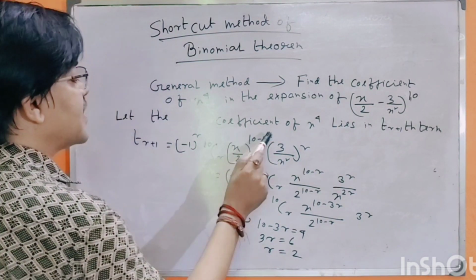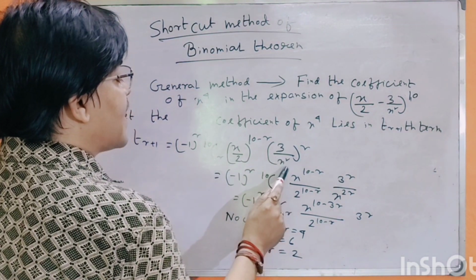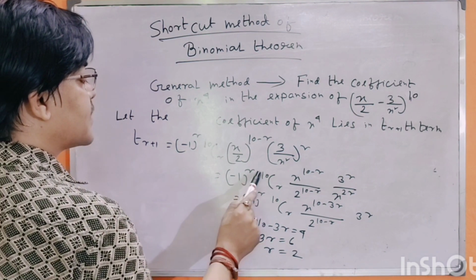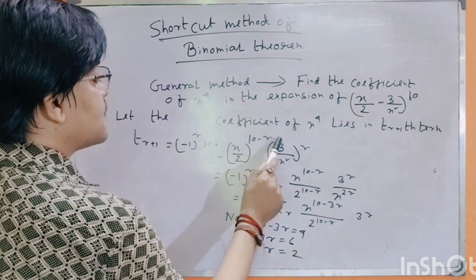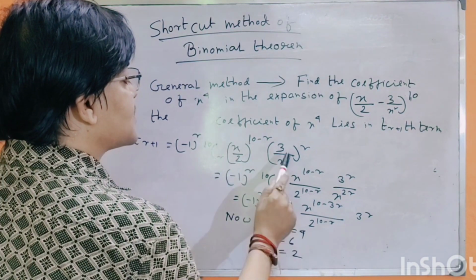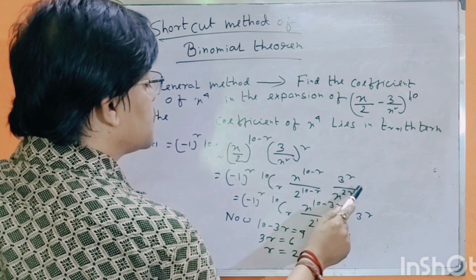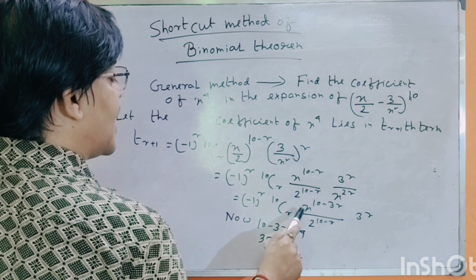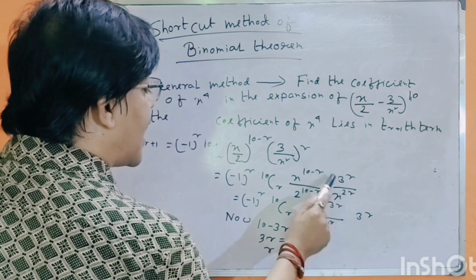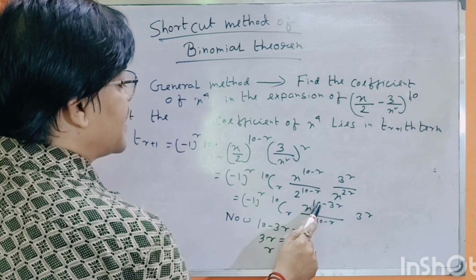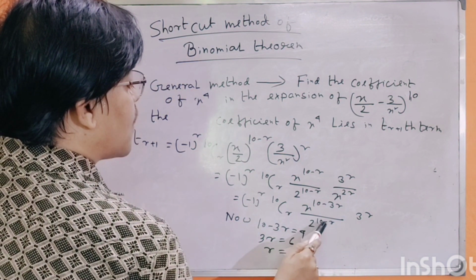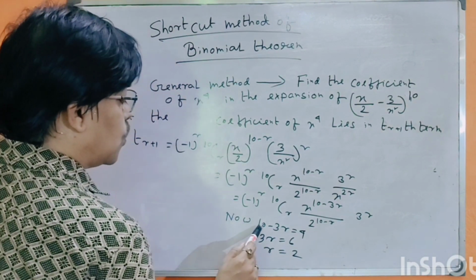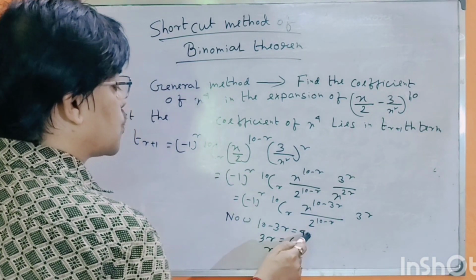minus 1 whole to the power r, 10 cr, (x by 2) whole to the power 10 minus r into (3 by x square) whole to the power r, is equal to minus 1 whole to the power r, 10 cr, x to the power 10 minus r, 2 to the power 10 minus r into 3 to the power r, x to the power 2r, is equal to minus 1 whole to the power r, 10 cr, x to the power 10 minus r minus 2r, that means x to the power 10 minus 3r by 2 to the power 10 minus r into 3 to the power r. Accordingly, now 10 minus 3r equals 4.